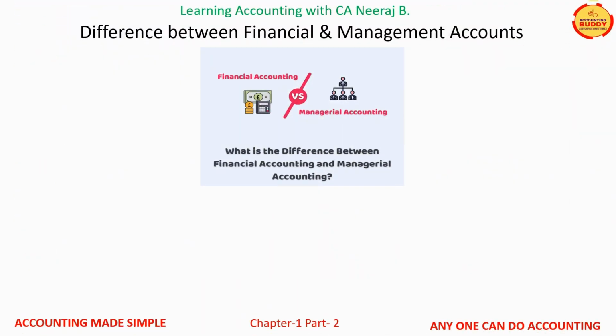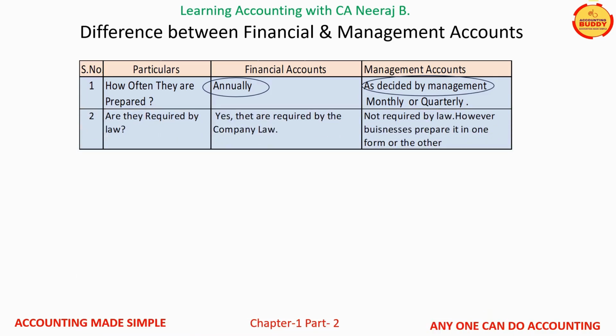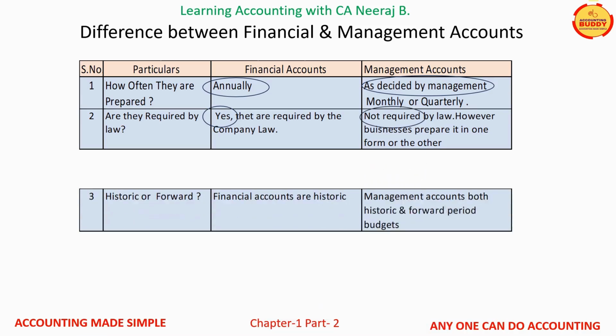It is important at this stage to know the basic fundamental difference between financial accounts and management accounts. Financial accounts are prepared annually, while the management accounts are prepared at a frequency decided by the management. Financial accounts are compulsory under the law, while the management accounts are optional.